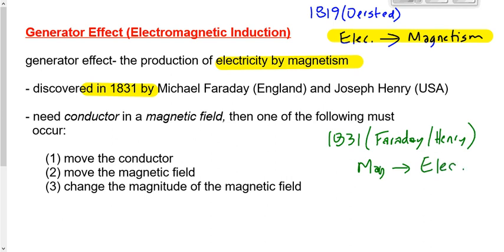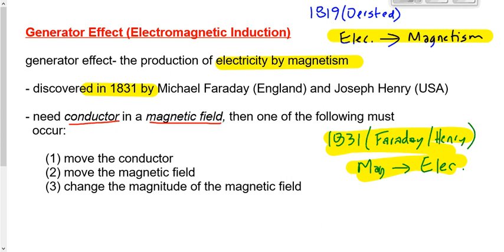Having said that, there are conditions attached to this one. Electricity always generates magnetism. Magnetism sometimes generates electricity. In order to generate electricity from magnetism, we have to have two things. One, we have to have a conductor. That's a wire, usually, something that conducts electricity. The other thing we have to have is a magnetic field, a conductor and a magnetic field. Something has to be done with those two things in order to cause electricity to be generated by magnetism.